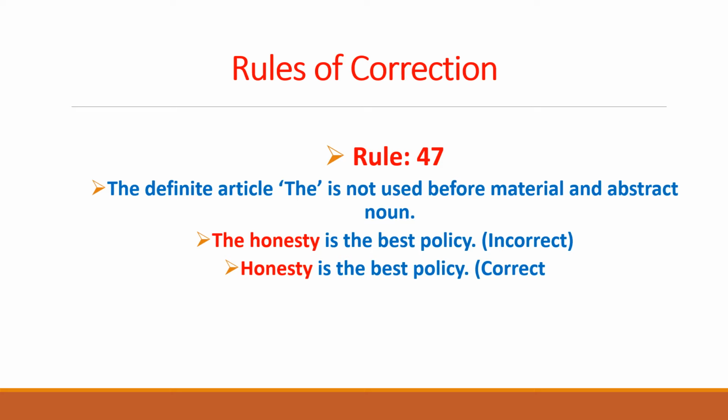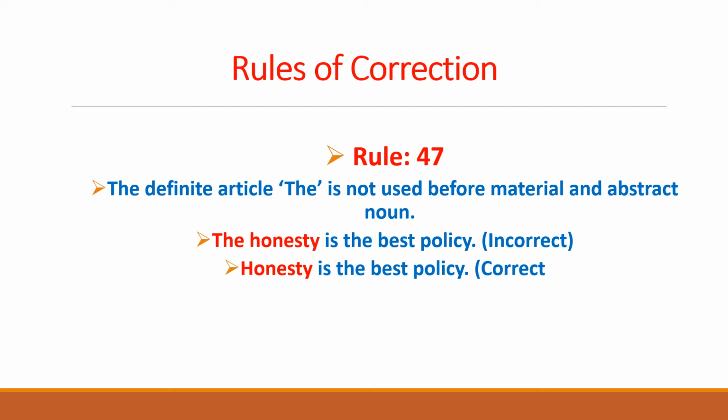Here, we have to keep two things in mind. Number one, that the definite article the is not used before material nouns, and number two, abstract nouns. So it is incorrect to use the definite article the before these two kinds of nouns.